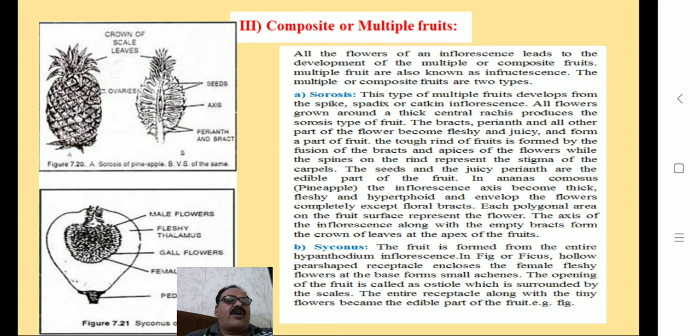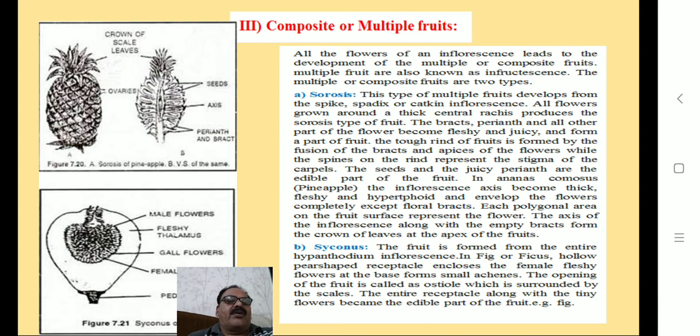The fruit is formed from the entire hypanthodium inflorescence, as in fig of Ficus. A hollow pear-shaped receptacle encloses the female fleshy flowers at the base, which form small achenes.